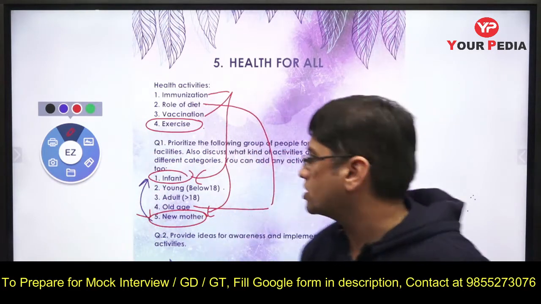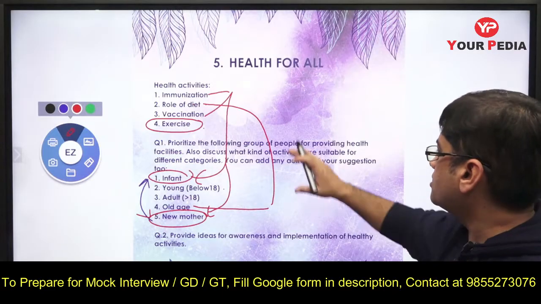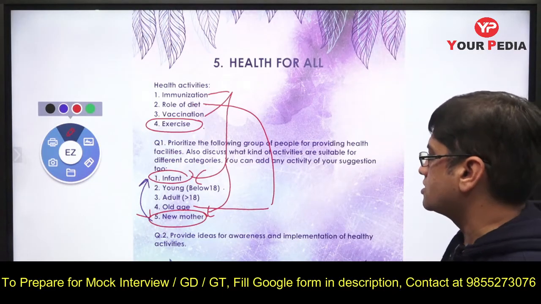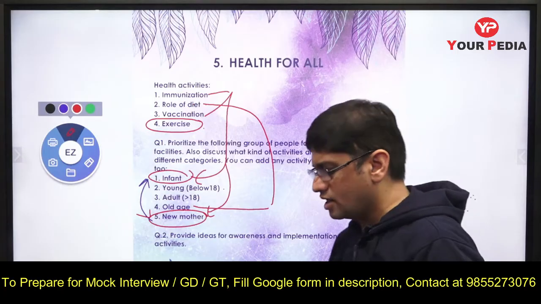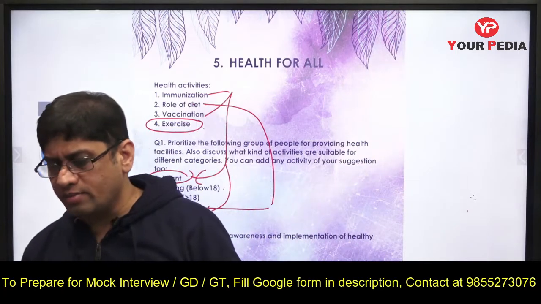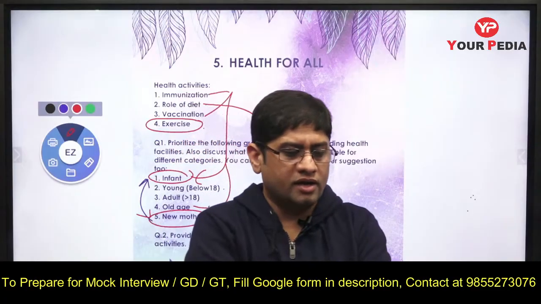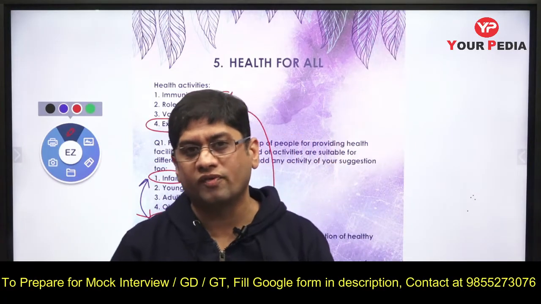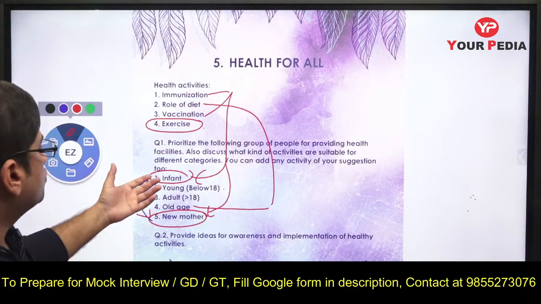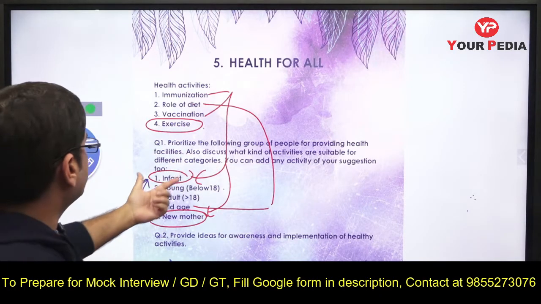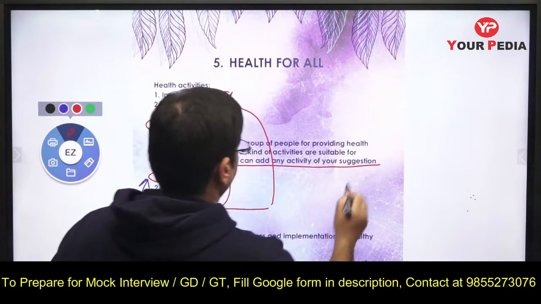Old people, you have to focus on another domain, and that is what you were to suggest. You talk about new mother and infant, so they are to be provided proper care. So in house some care is to be provided to them, and you are to suggest what kind of activities are suitable, you can add any other activity, your suggestion.